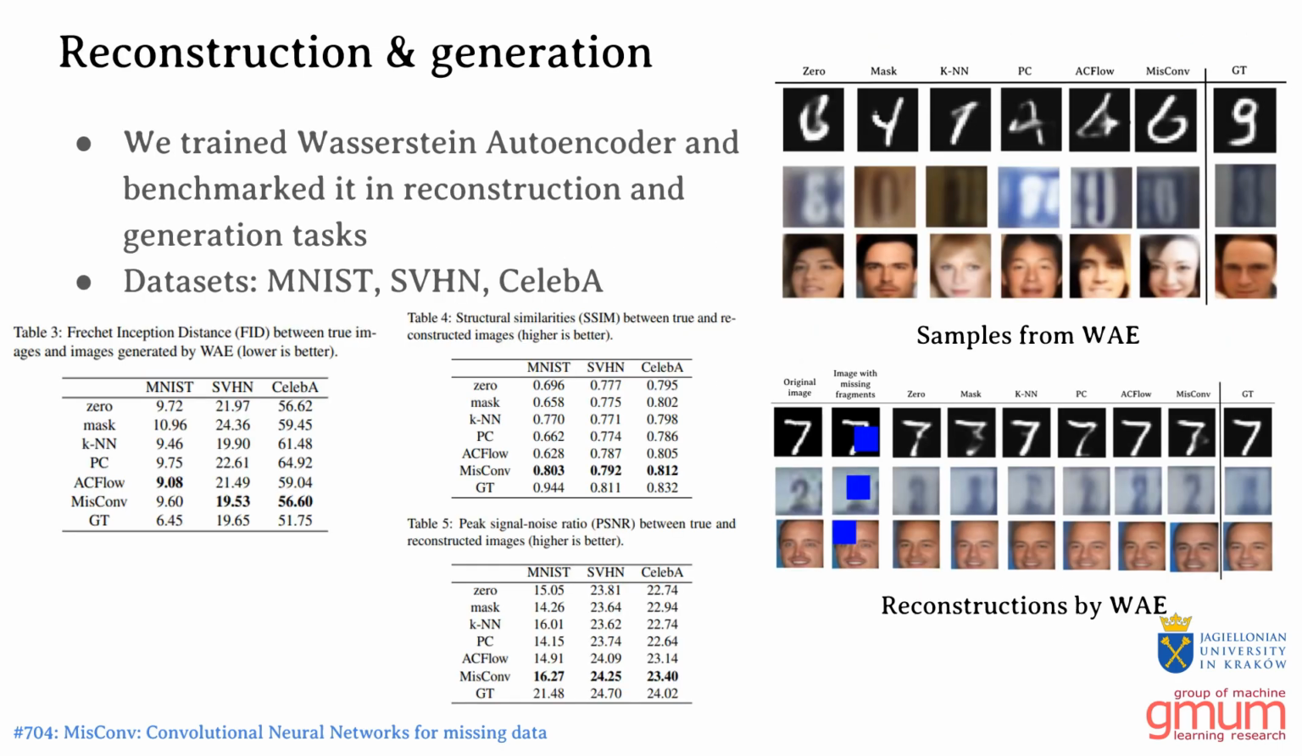In the next experiment, we trained Wasserstein autoencoders on incomplete MNIST, SVHN, and CelebA datasets. We benchmarked their ability to generate images as well as reconstruct them. In most of the cases, the model trained with MisConv emerged as the best one.